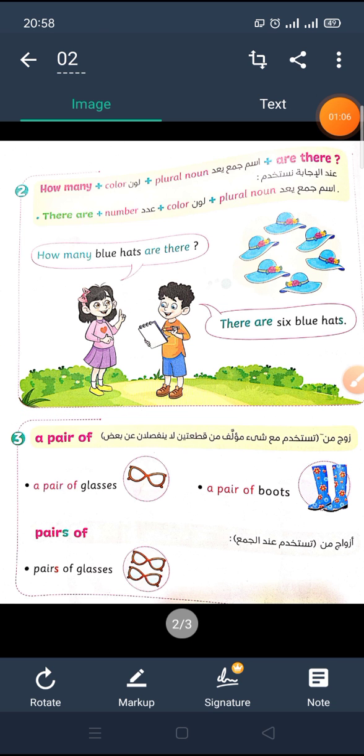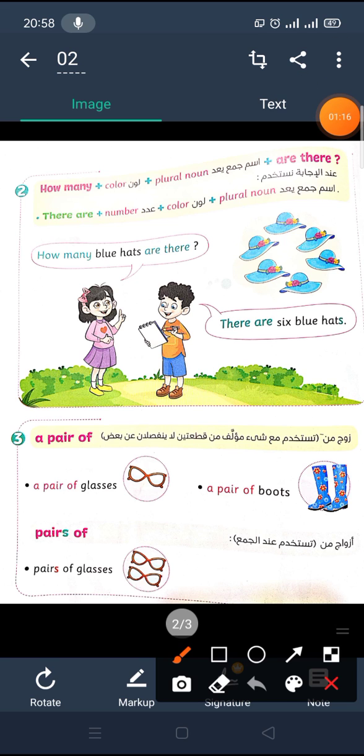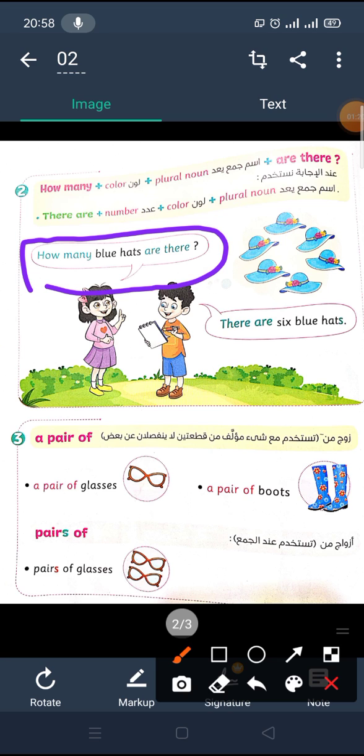I also use how many to ask about the color, like how many blue hats are there? Look at this picture. How many blue hats are there? I will count and answer. There are 6 blue hats. 1, 2, 3, 4, 5, 6. We have 6 blue hats.